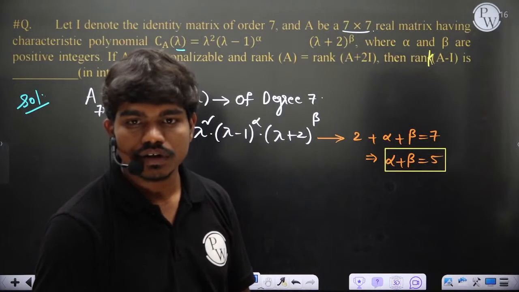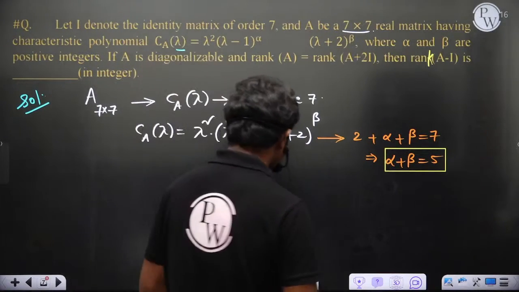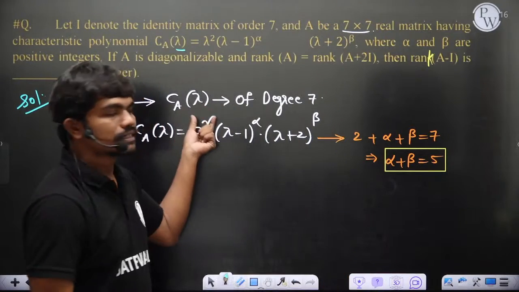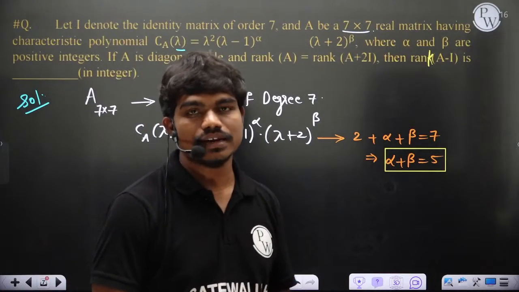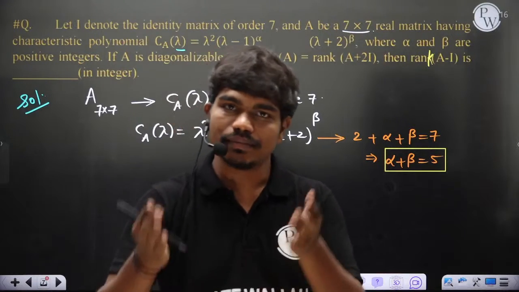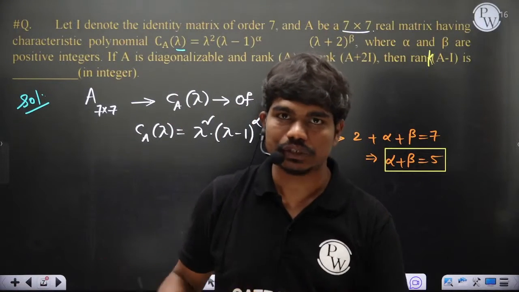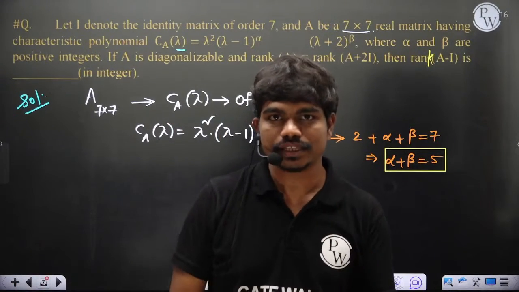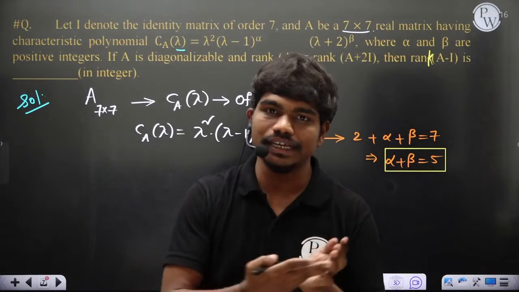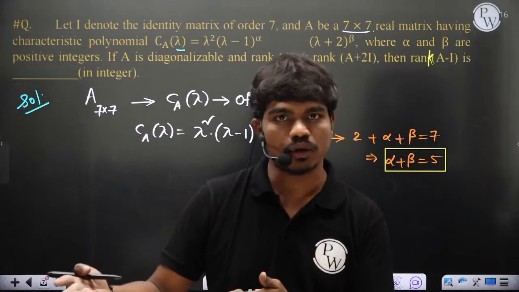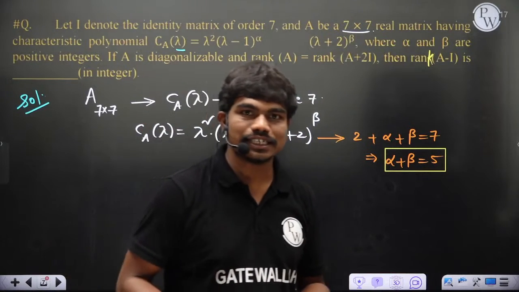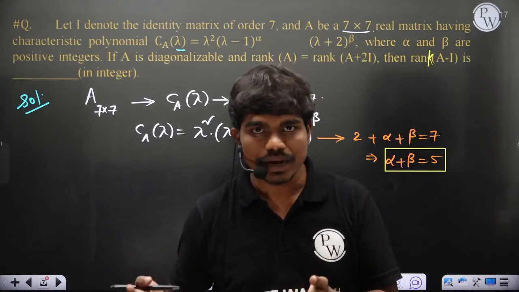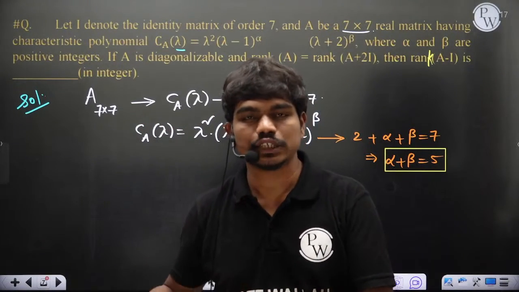Basically, what we were talking about is how to calculate the characteristic polynomial. The characteristic polynomial is obtained by determinant of A minus lambda I equal to 0. Now if the matrix is of size 3 by 3, the characteristic polynomial is a third degree polynomial equation. Since here it is a 7 by 7 matrix, if you calculate the determinant of A minus lambda I, you will have a polynomial of degree 7 clearly.